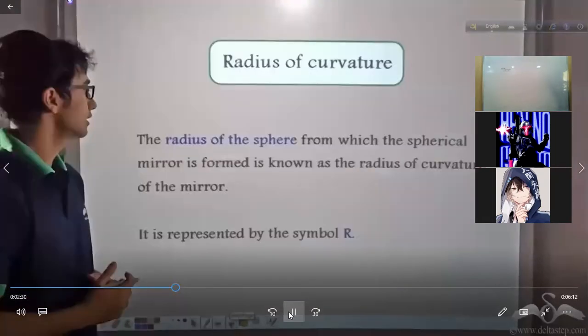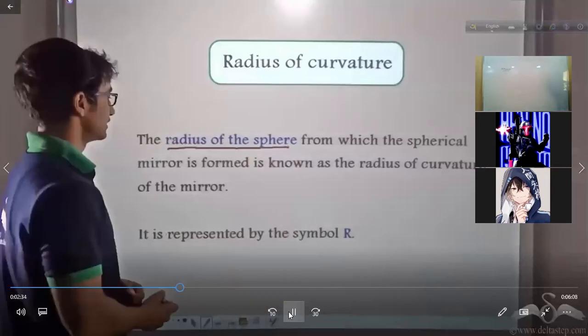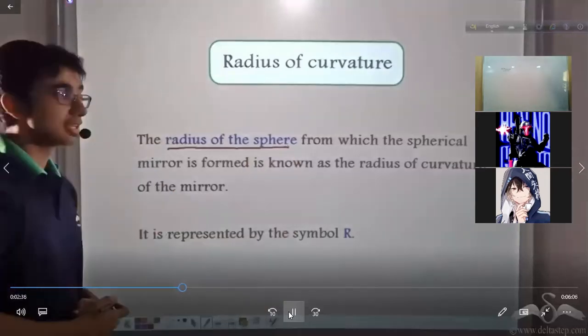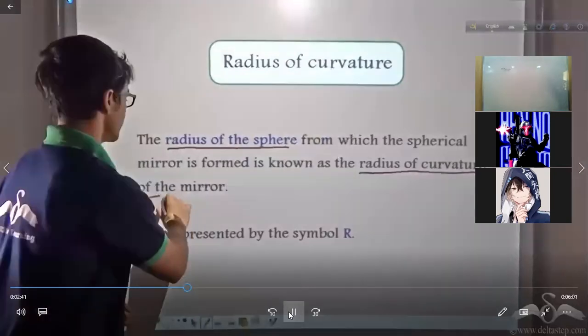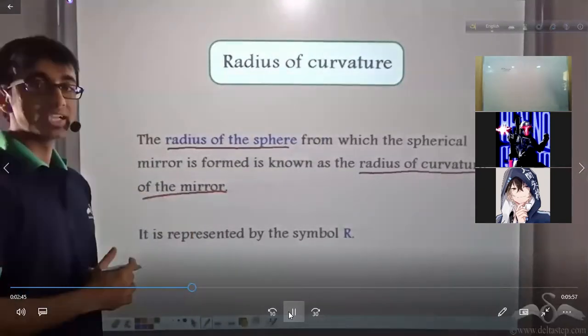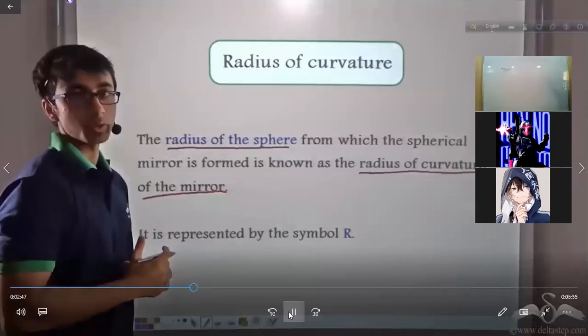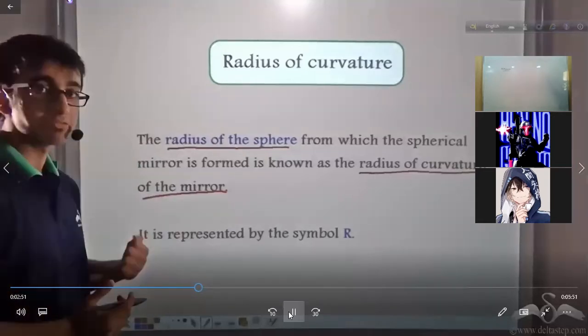The radius of the sphere from which the spherical mirror is formed is known as the radius of curvature of the mirror. In the previous case, we saw that the radius of the first sphere was R1, so we can say that the radius of curvature of the concave mirror was R1.